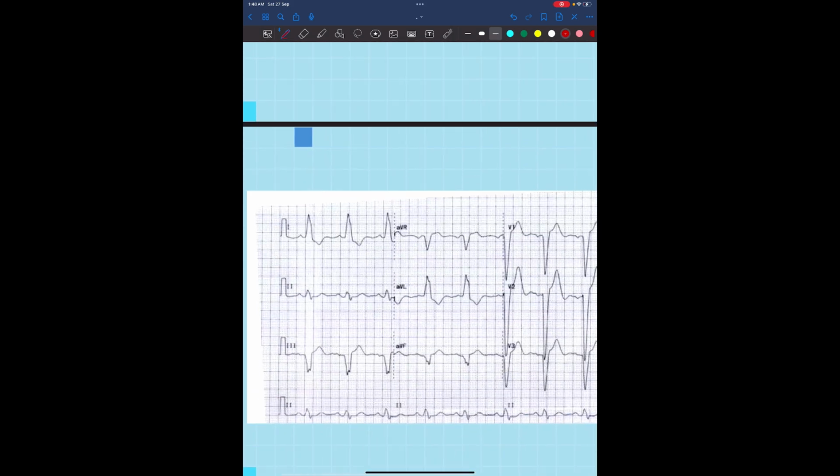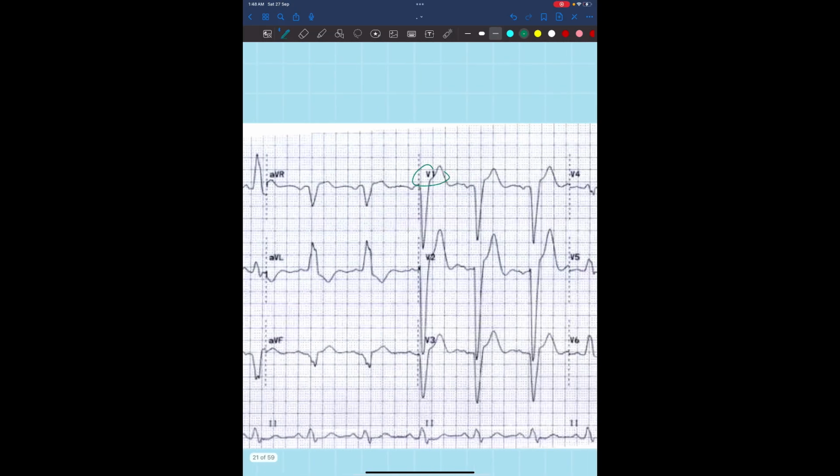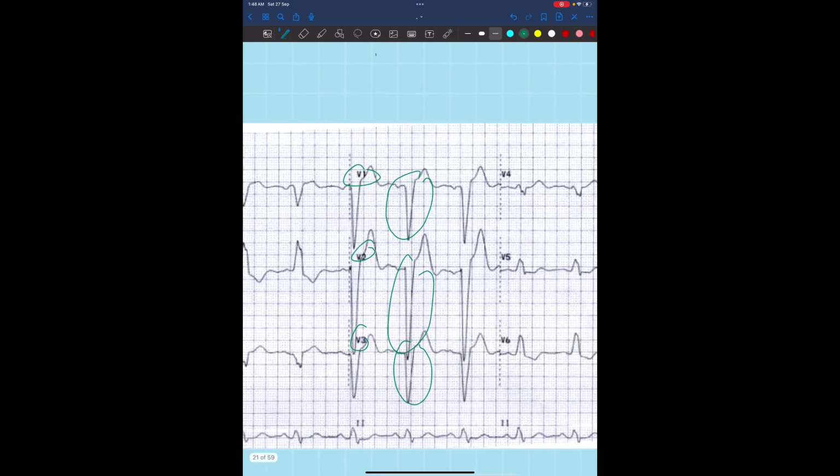For the next case, P waves are there. The rate we can know later, but as you can see here, the QRS complex is wide. When it's wide, please check for V1, V2, and V3. All of them are going down, down, down, so it's a left bundle branch block.